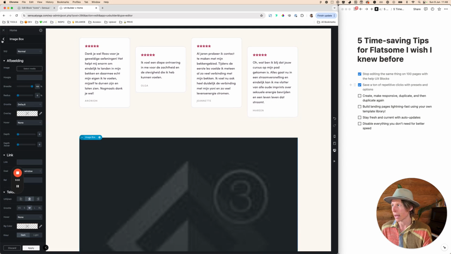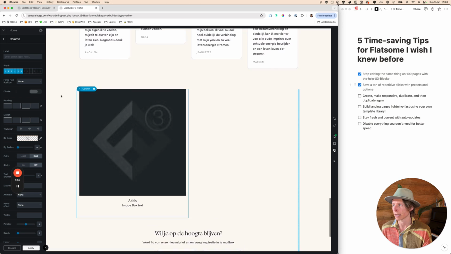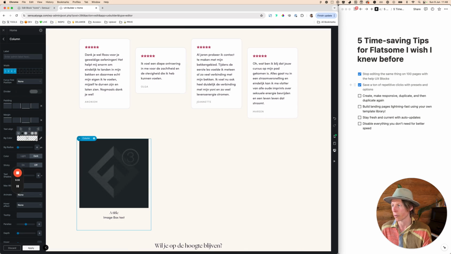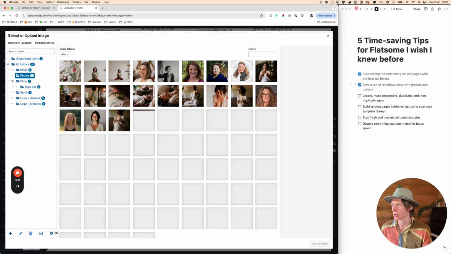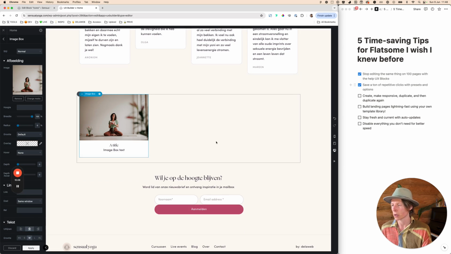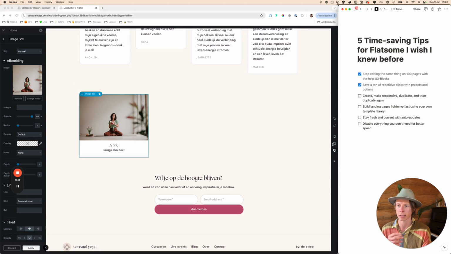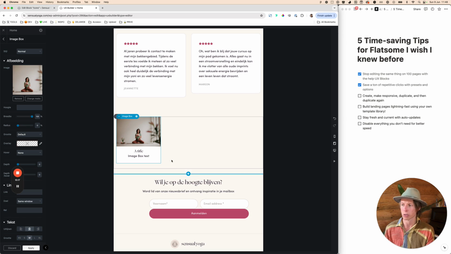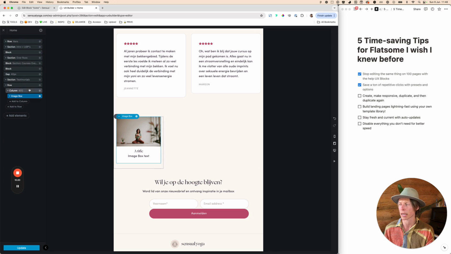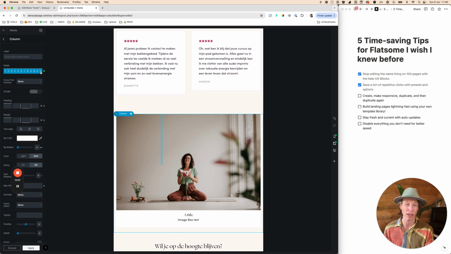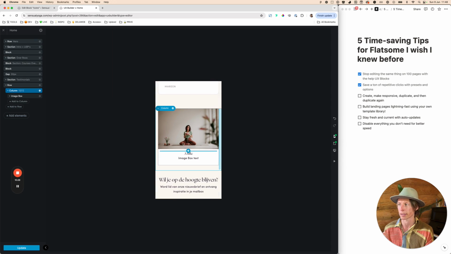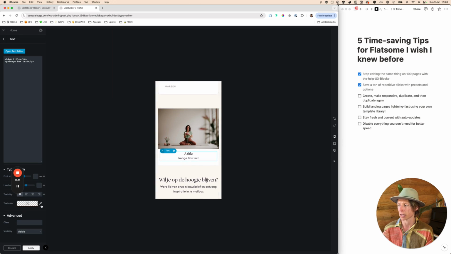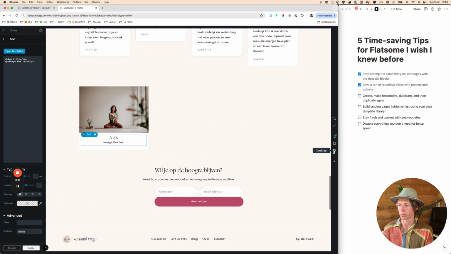And what I can do now is make that like, no, let's make it like this, like 4, and give it a white background. I'm just going to quickly make something out of it. So now I'm happy with this result, and I guess now I'm going to make it responsive. So first I'm going to create, then I make responsive, because I don't really like how it's looking here on tablet. So in most cases I choose to go forward with 12 even on tablet, so it has a nice full width layout. And then on mobile it will probably already do like 12. Maybe I want to have the text aligned to the left,